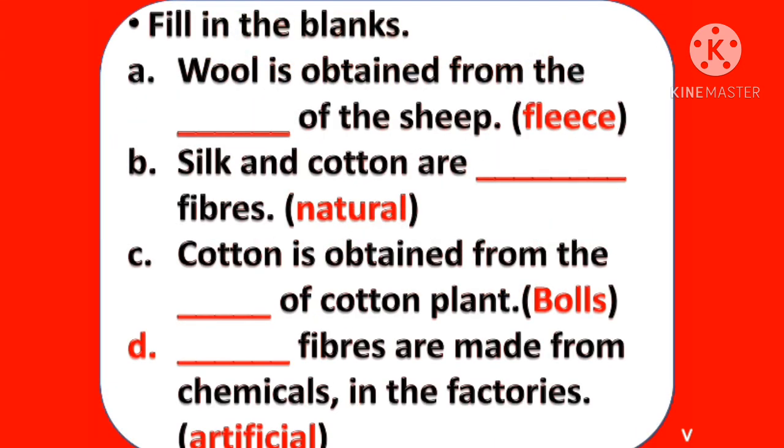Fill in the blanks. Wool is obtained from the fleece of the sheep. Silk and cotton are natural fibers. Cotton is obtained from the balls of the cotton plant. Artificial fibers are made from chemicals in the factories.